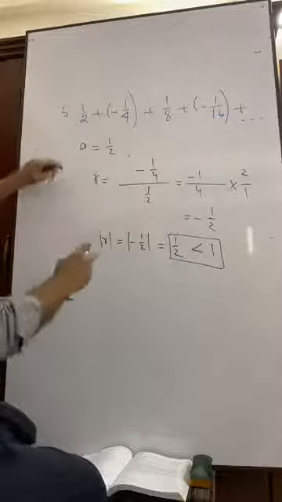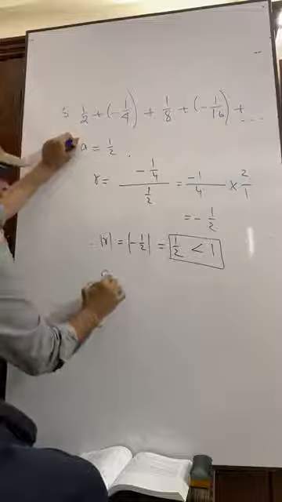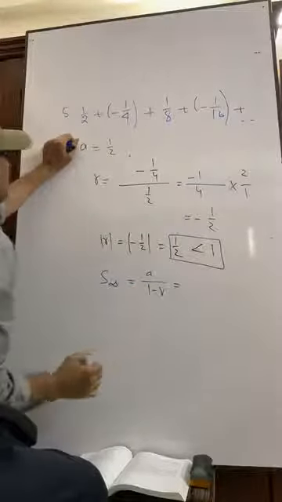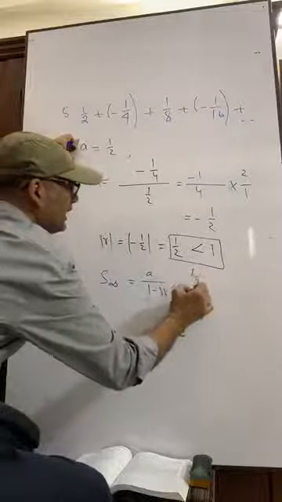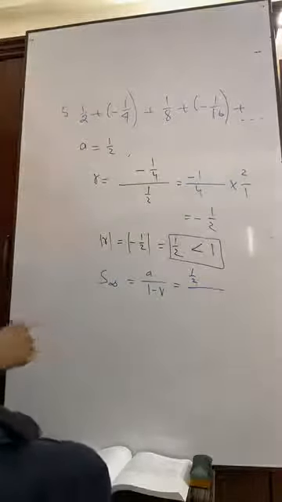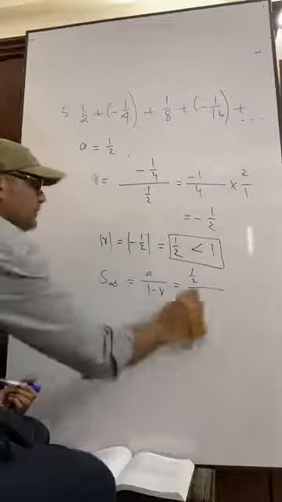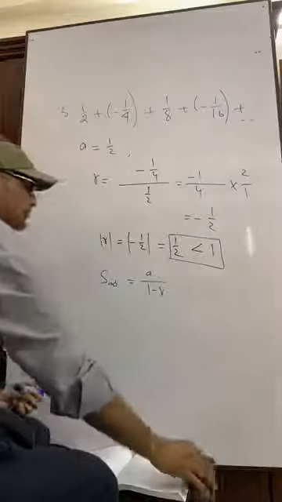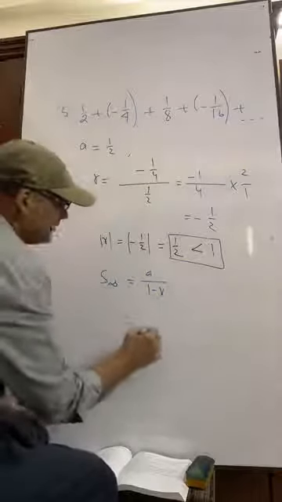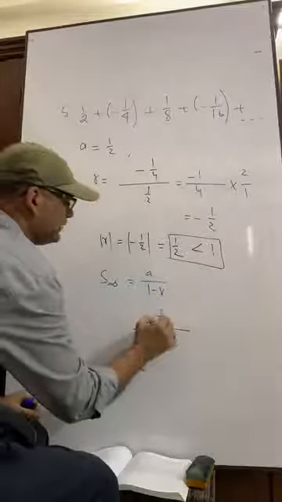Okay. So we can write here S infinity is equal to A by 1 minus R. What is A? A is equal to half. What is R? This is the most important question. I have seen so many students making mistakes here in the examination. A is half.